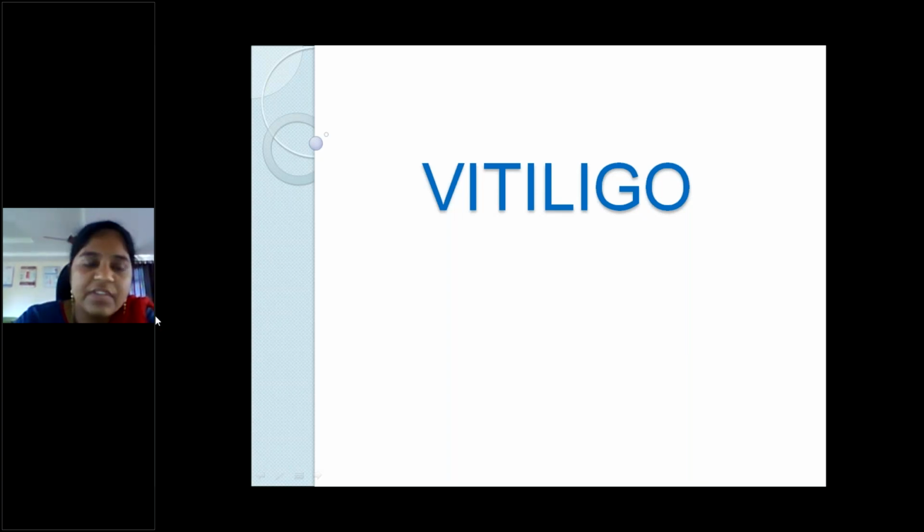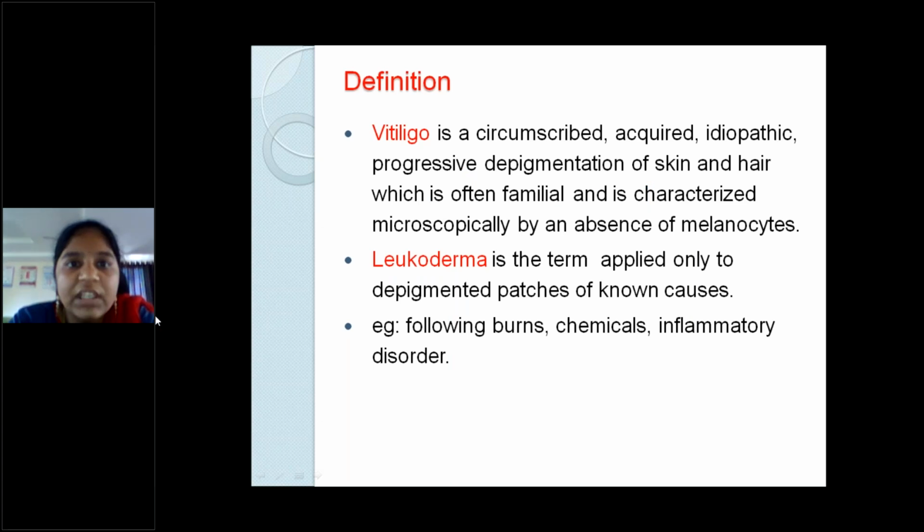First, the definition: vitiligo is a circumscribed, acquired, idiopathic, progressive depigmentation of the skin and hair, which is often familial and is characterized microscopically by an absence of melanocytes. There are many depigmenting or hypopigmentary disorders in skin. We have to remember in which disease the melanin will be reduced and in which disease the number of cells will be reduced. In the same way, in vitiligo, the number of melanocytes is reduced.